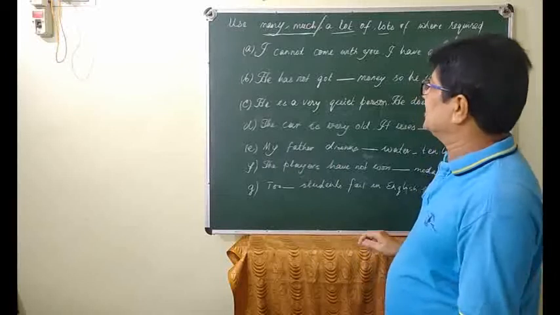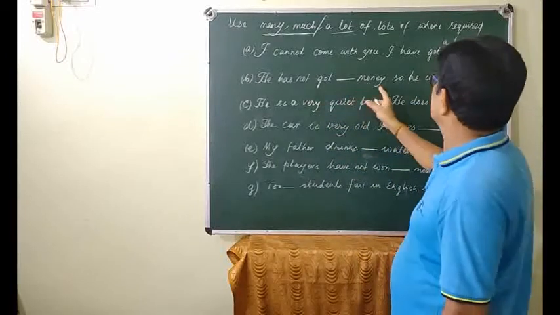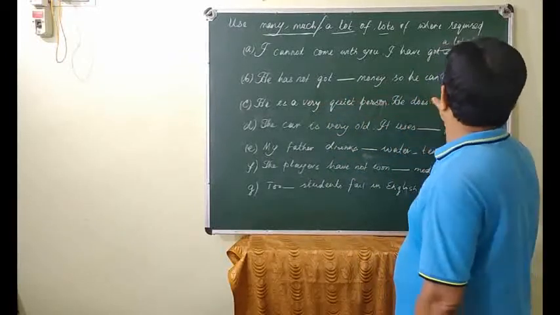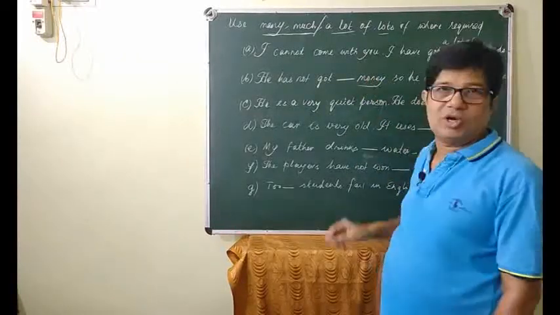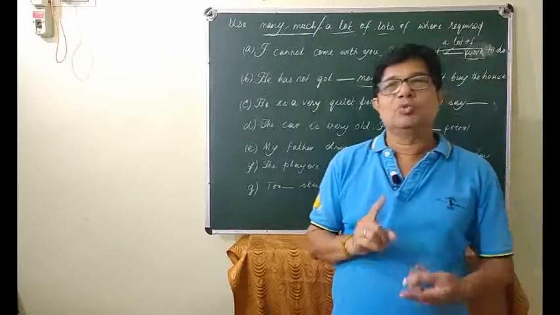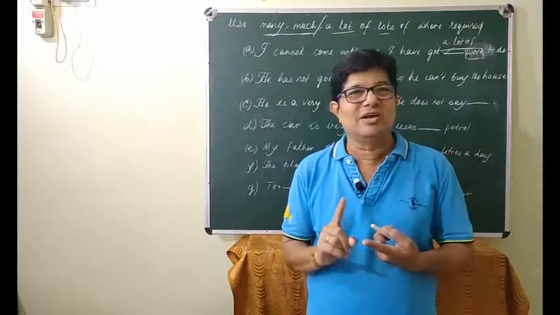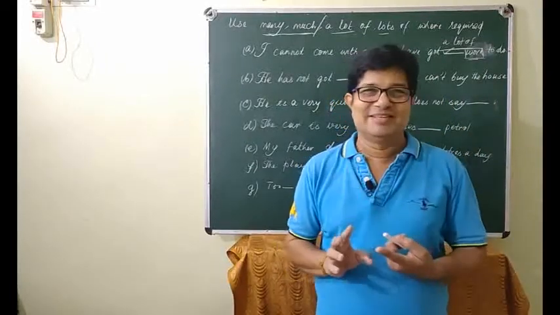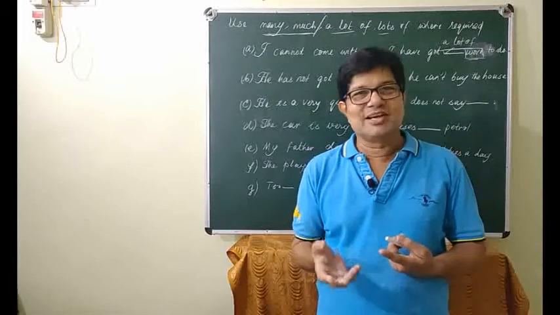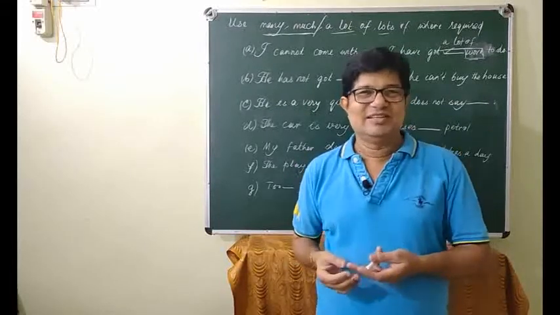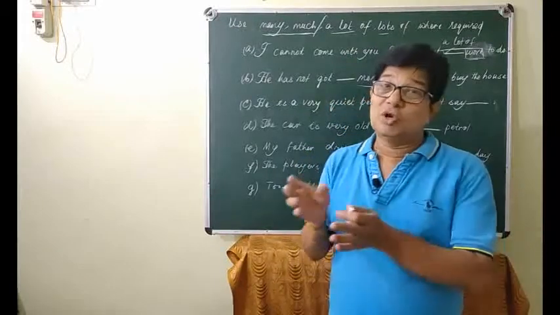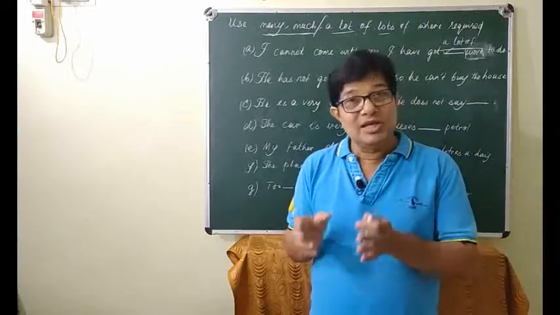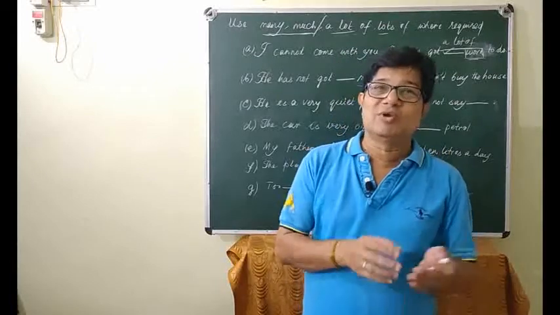Come on, next. He has not got dash money, so he cannot buy the house. You see, money is again uncountable, right? Rupee is countable, money is uncountable. You have to remember that. Most of the cases in English have this kind of confusion. Work is uncountable whereas job is countable. Money is uncountable whereas rupee is countable, right?